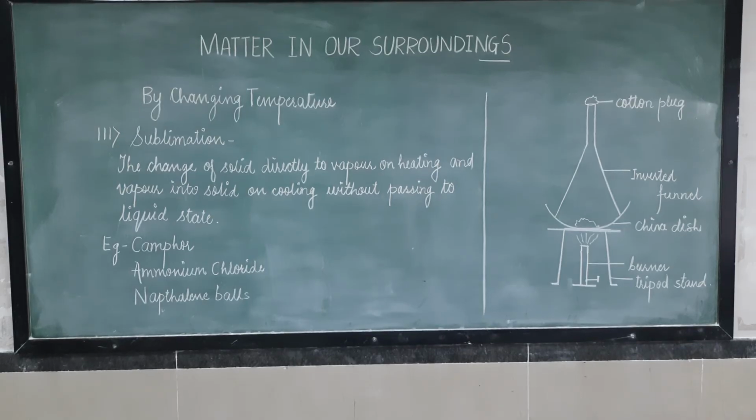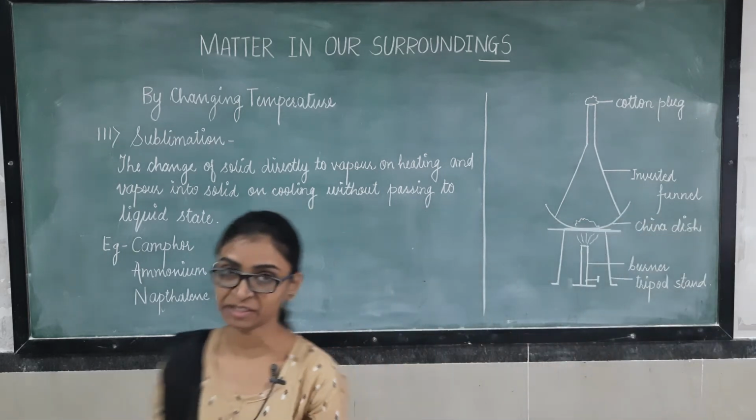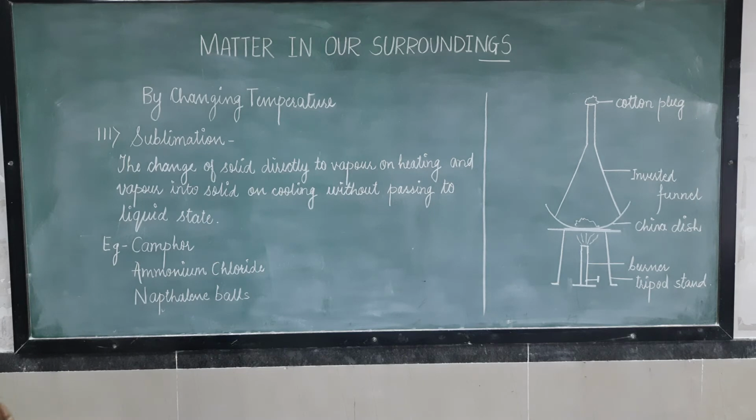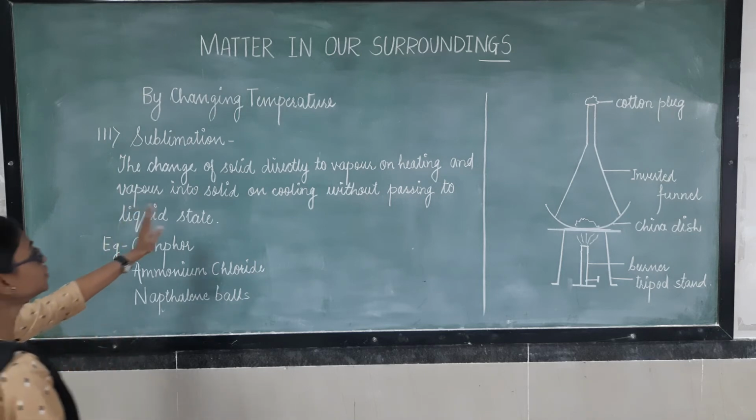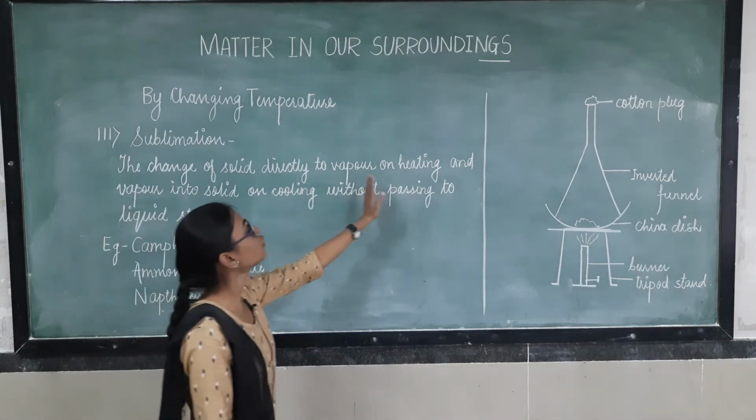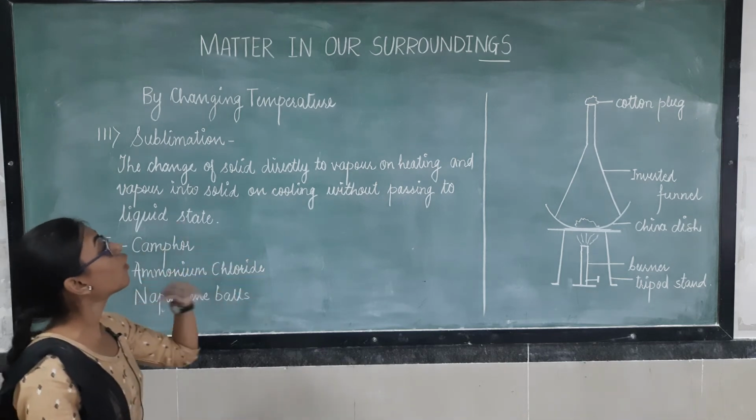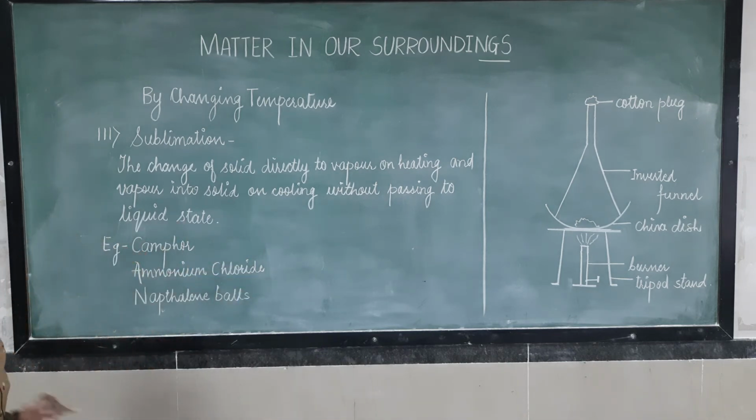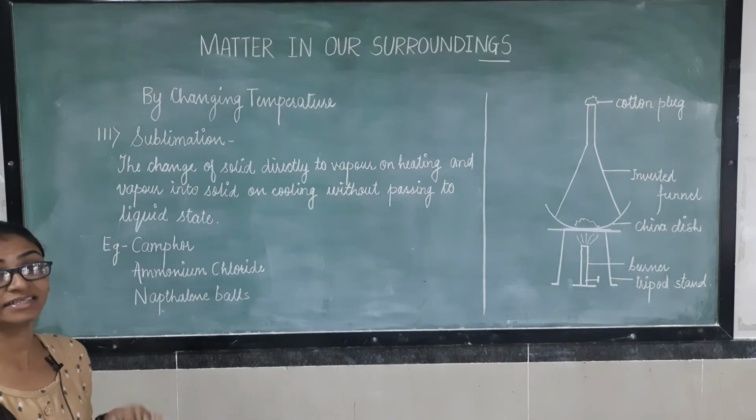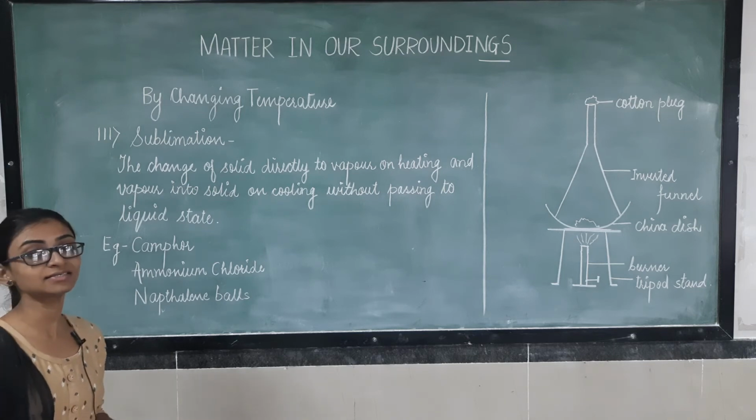Now, another terminology about which we are going to learn is sublimation. What is sublimation? It also comes under the category of changing temperature. So here also temperature is getting changed. What is sublimation? The change of solid directly to vapor on heating, and vapor into solid on cooling, without passing through the intermediate state, that is the liquid state, is known as sublimation.